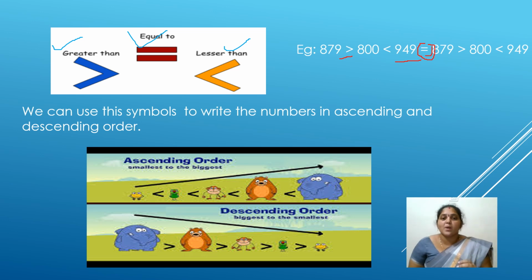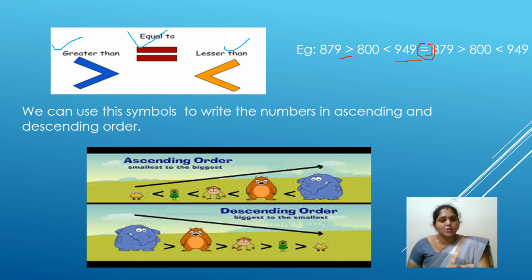This is how we are going to segregate our ascending numbers and descending numbers. Ascending means small to big, descending means big to small. You can easily remember by A means ascending, D means descending. In the alphabets, ascending A is in the first place. So from first onwards, if you are moving forward, you are getting the higher numbers. So ascending means smaller value to higher values.